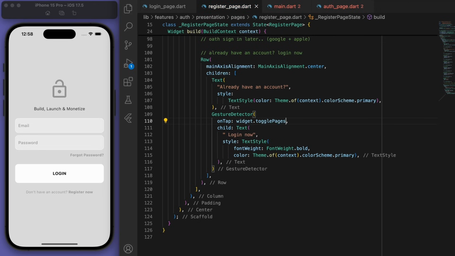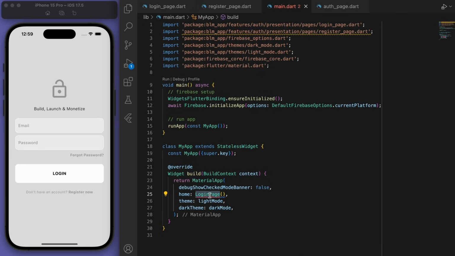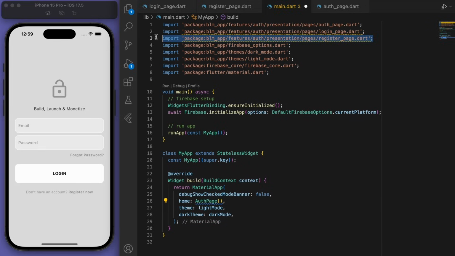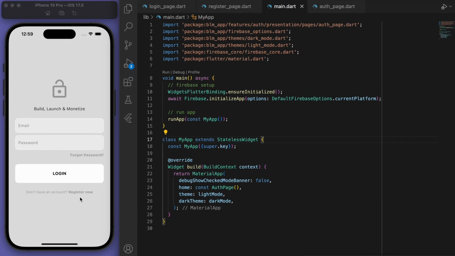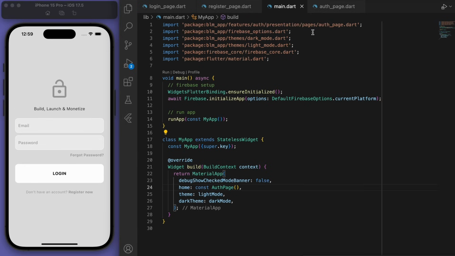Cool, which means if you come to our auth page, it's got the red squiggles because we need to pass through that method. So this is where we can pass that in. And finally, in our main.dart, instead of displaying a login or a register, we can just show the auth page to handle that. So now you can click on these buttons at the bottom. So register, you can go to the register page and back to the login page. Really good.